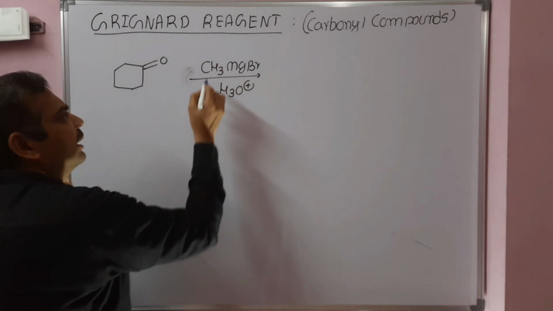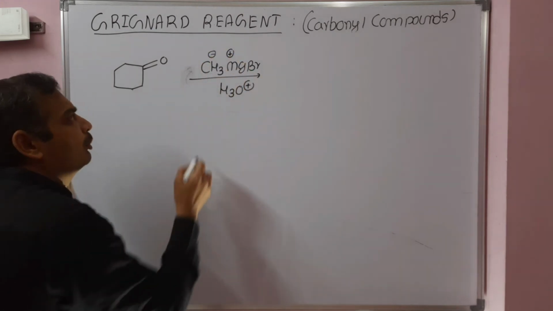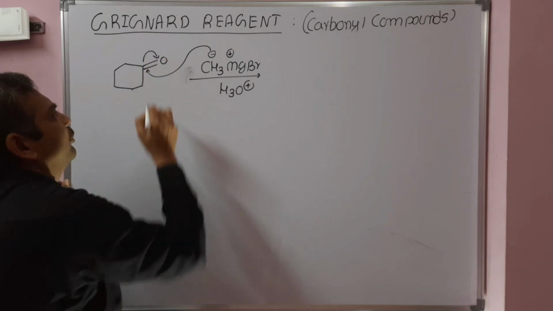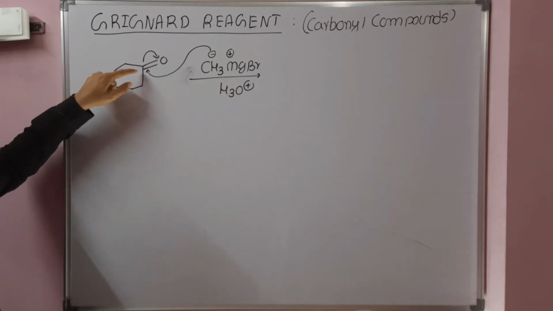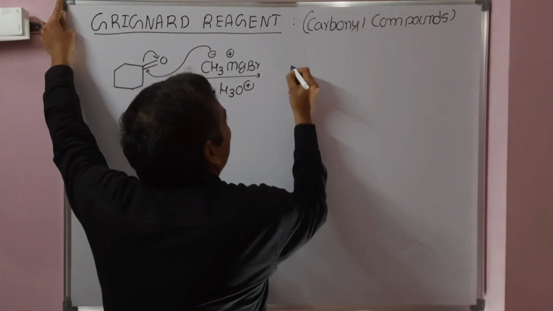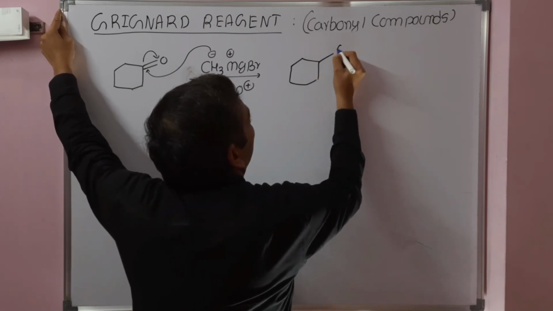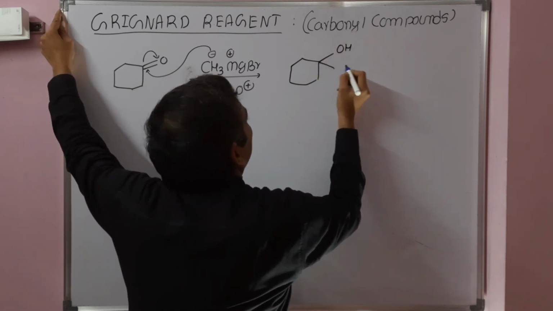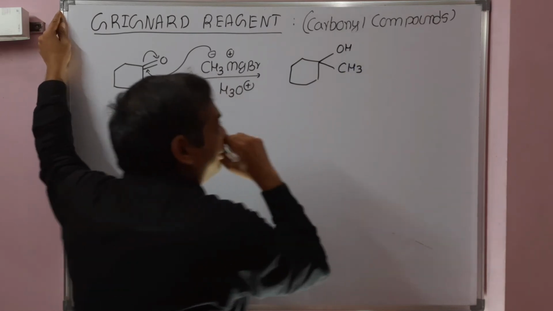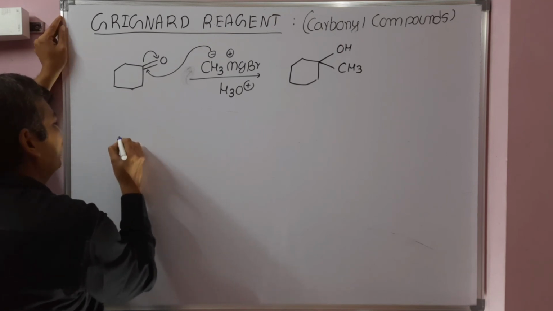In Grignard reagent, carbon is electronegative and magnesium is electropositive. So that will attack at the carbon of the carbonyl. Why? Because this is electron deficient, as the double bond shifts towards oxygen, so the Grignard is acting as a nucleophile. As a result, we get the product with OH, cyclohexanol and methyl: 1-methylcyclohexanol.